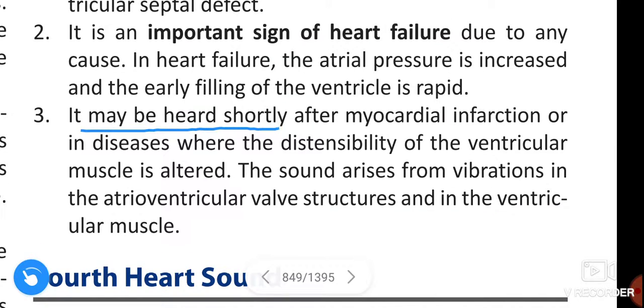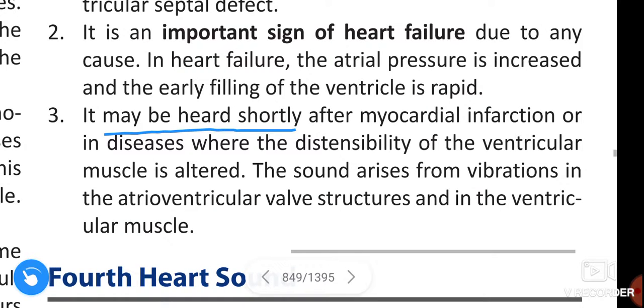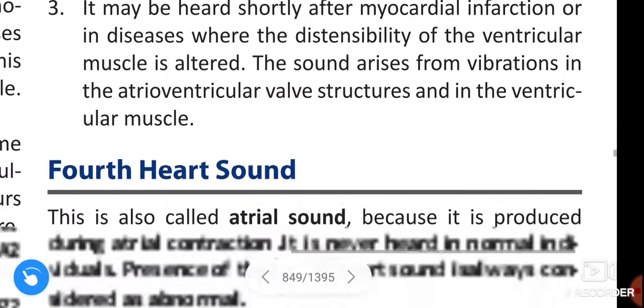It may be heard shortly after myocardial infarction or in diseases where the distensibility of the ventricular muscle is altered. The sound arises from vibrations in the atrioventricular valve structures and in the ventricular muscle.